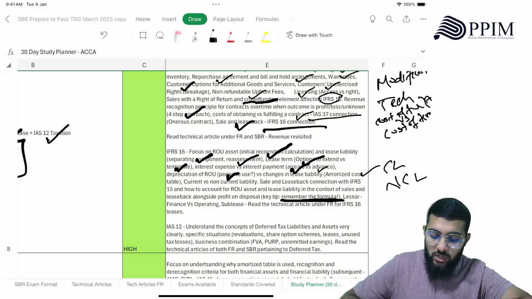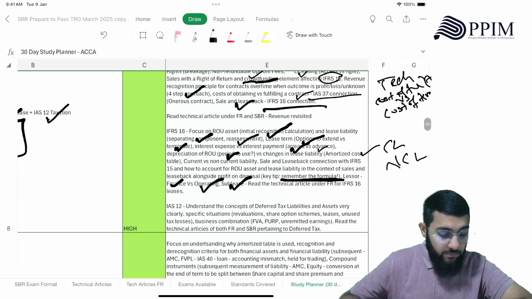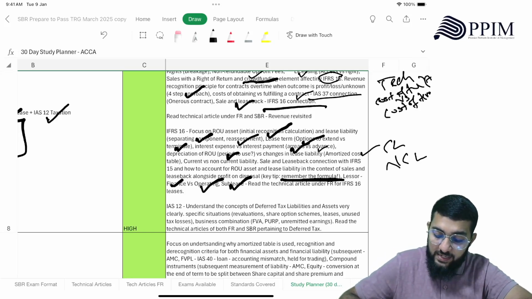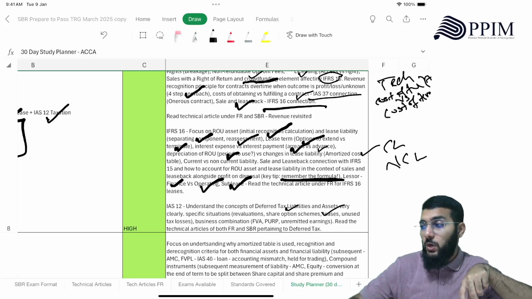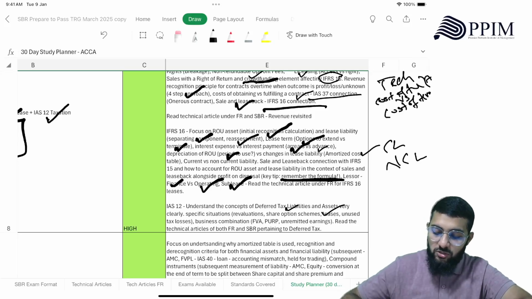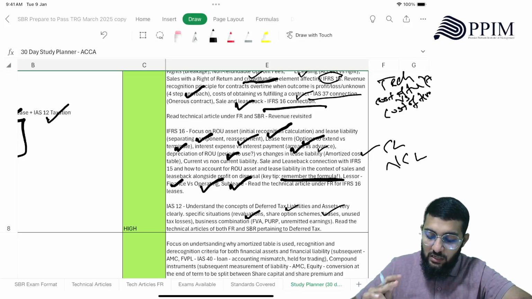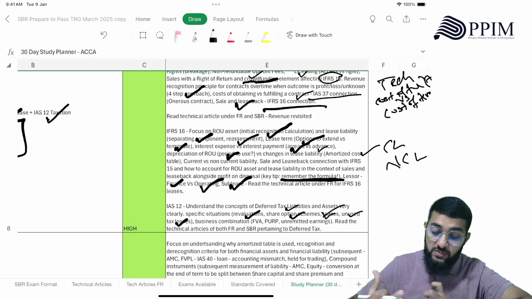Then comes lessor accounting, where you need to understand what is finance versus operating lease, what is sublease, right? So you should understand those in detail. And IAS 12, taxation. So here you need to understand the concepts of deferred tax liabilities and assets very clearly, right? What is deferred tax liability, what is deferred tax asset, and how they work, right? And in specific situations, how revaluations impacts the change, the difference, temporary difference. Share option schemes, how that affects temporary difference. Leases, how that affects unused tax losses, how that affects in terms of specific situations.